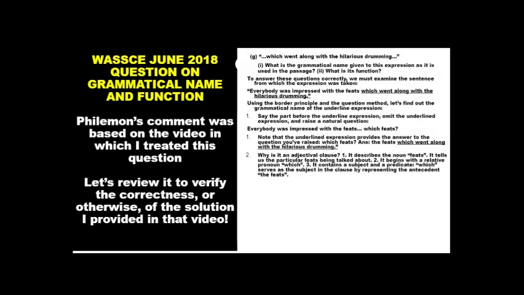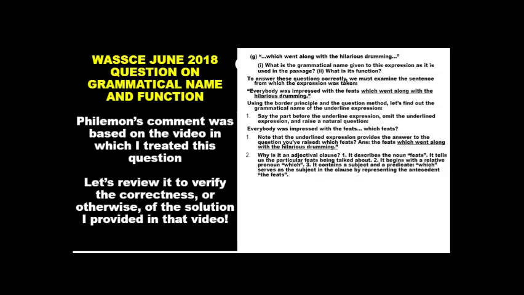Okay. Then another reason why it is an adjectival clause is that it contains a subject and a predicate. In this case, as I earlier mentioned, the word which, of course a relative pronoun, serves as the subject in the clause by representing the antecedent, the fits. Now, a relative pronoun is a type of pronoun.